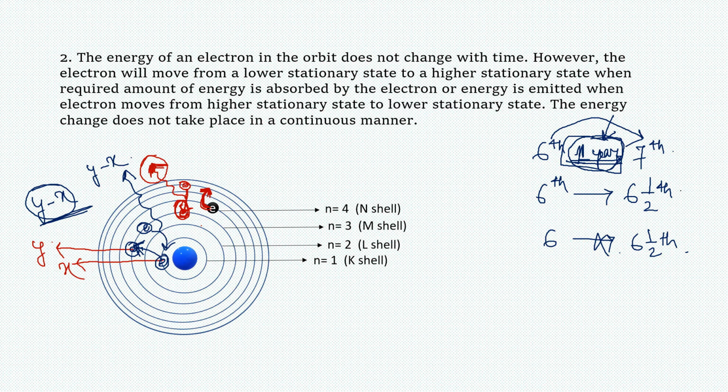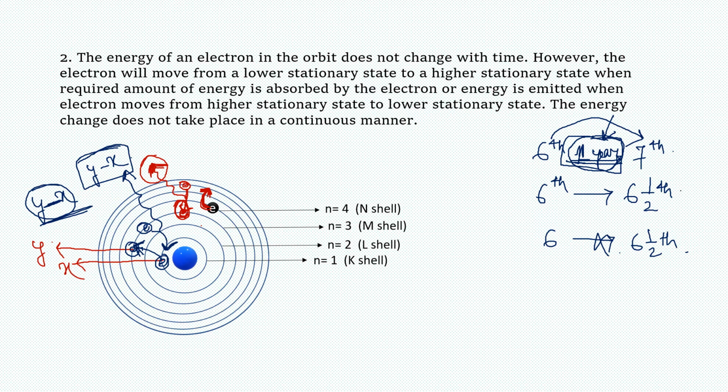Exactly in this way, electrons can be promoted to a higher stationary state when some fixed amount of energy is absorbed, not any random value. And whenever the electron jumps back to the previous state and emits some radiation, the emitted energy will also be a fixed value. So this is the meaning of this whole paragraph.